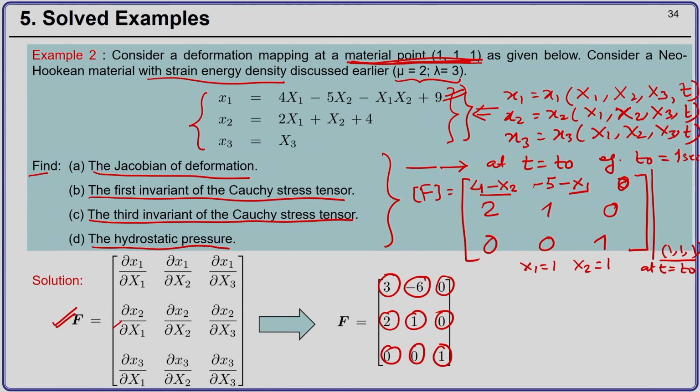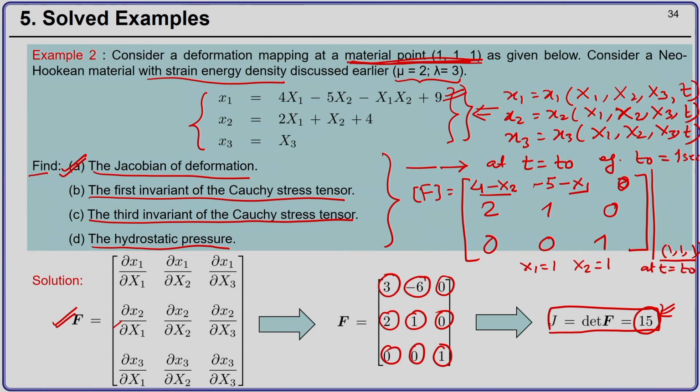Once you have the deformation gradient tensor, you can compute the Jacobian. The Jacobian is given by the determinant of F, which comes out to be 15. It will never be this high in an actual situation, but this is a hypothetical case. So, say it is that high, 15. So, the first point is solved.